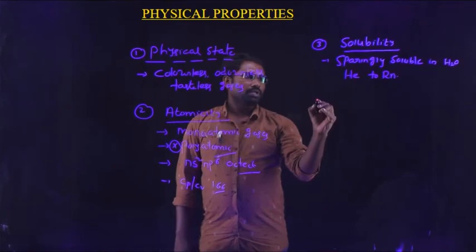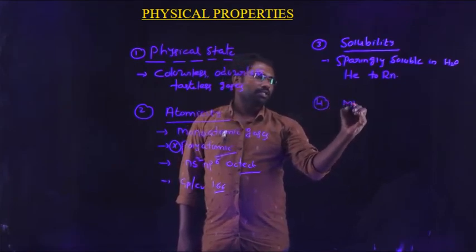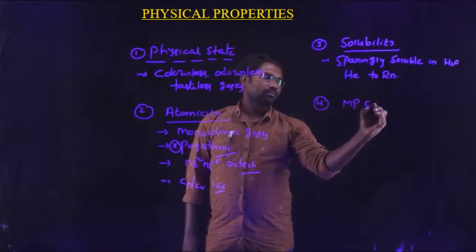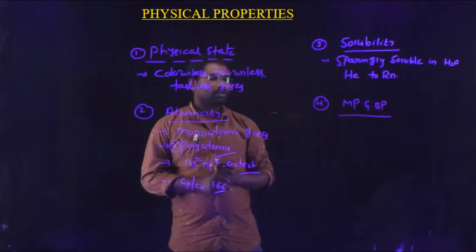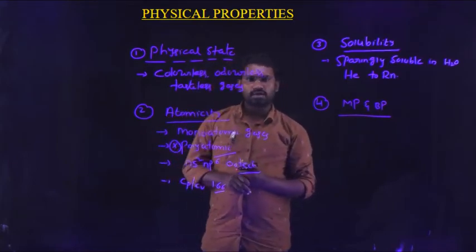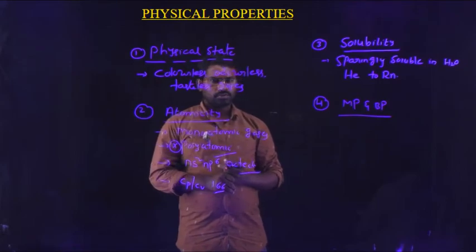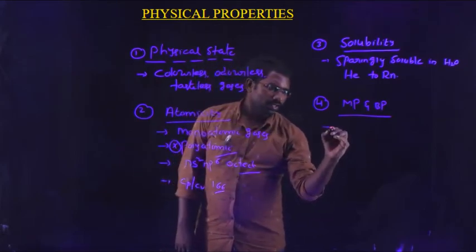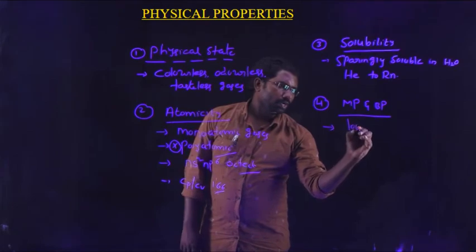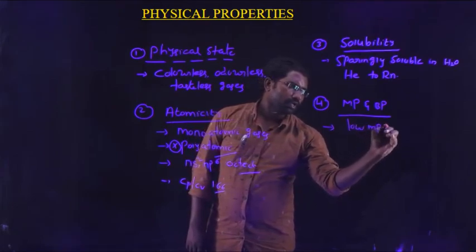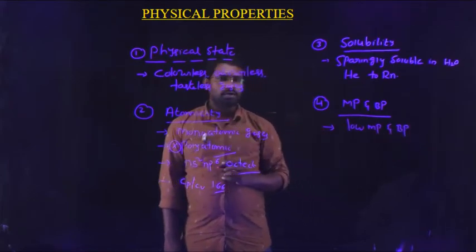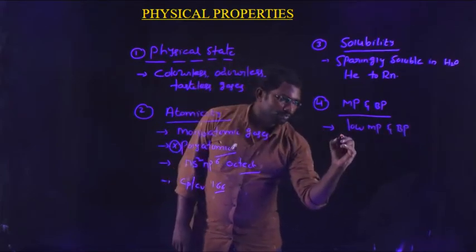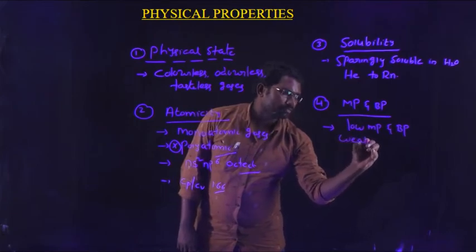So the next property is their melting points and boiling points. So what are the melting points and boiling points of group 18 elements? Generally, group 18 elements have low melting point and boiling point values, due to the presence of weak van der Waals forces.